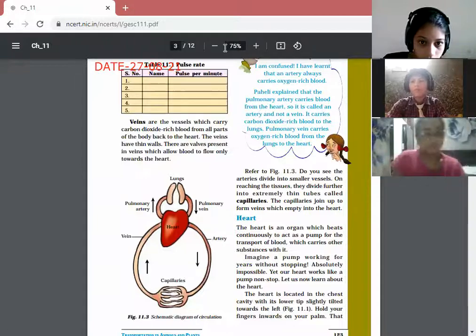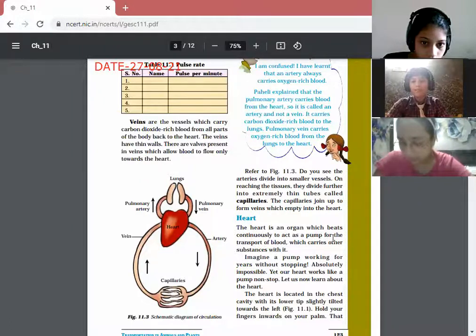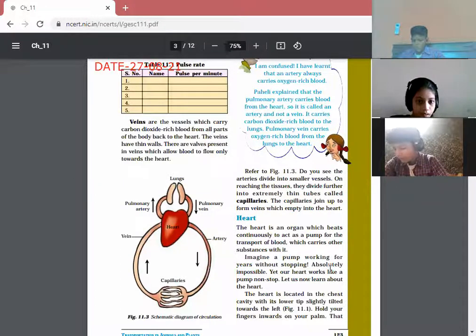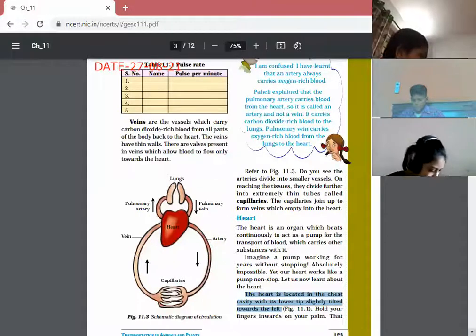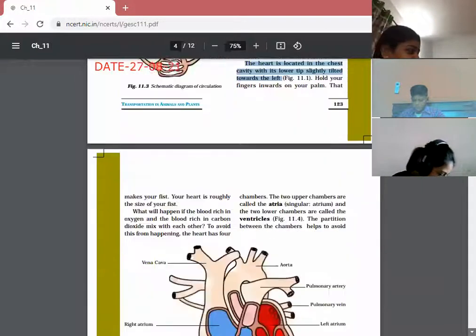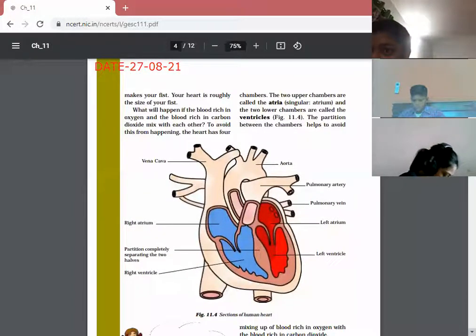The heart is an organ which beats continuously to act as a pump for the transport of blood, which carries other substances with it. Imagine a pump working for years without stopping. Absolutely impossible. Yet our heart works like a pump non-stop. Let us learn about the heart. The heart is located in the chest cavity with its lower tip slightly tilted towards the left. Hold your fingers inwards towards your palm. That makes your fist. Your heart is roughly the size of your fist.